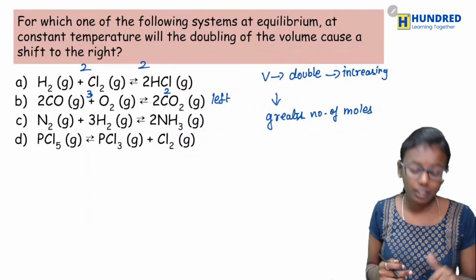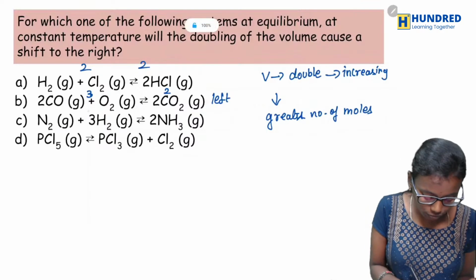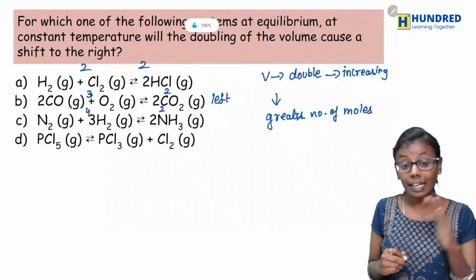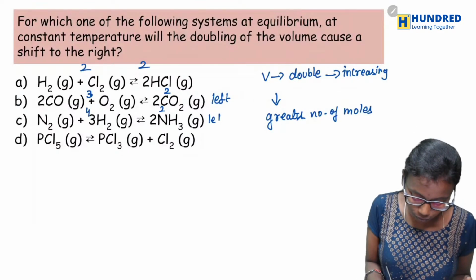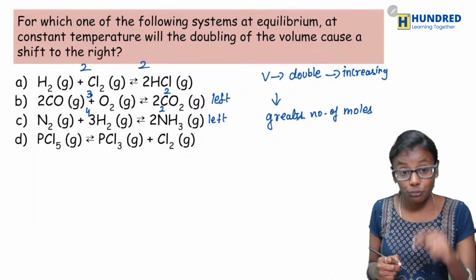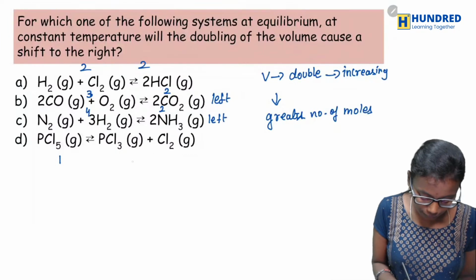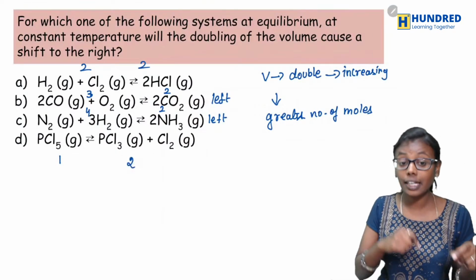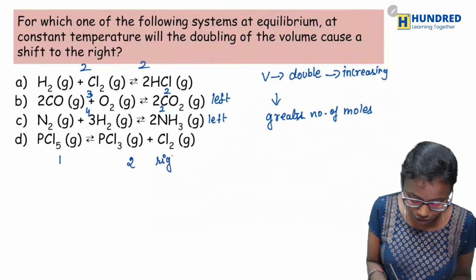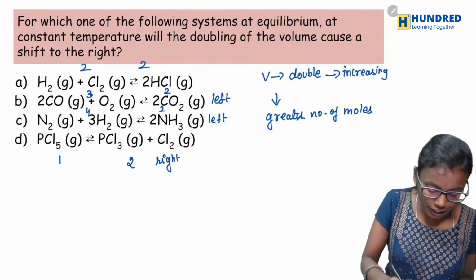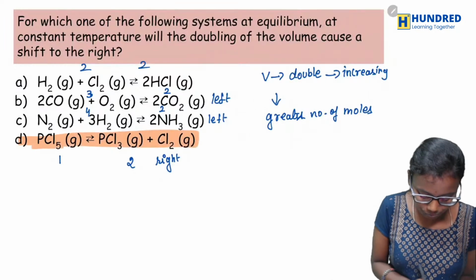For the third one, 3 plus 1, 4, here it is 2. Again the greater number of moles is on the reactant side, so the equilibrium would shift left. See the fourth one, here it is 1 and 1 plus 1, 2. So here the greater number of moles is on the product side, so the equilibrium will shift towards the right. So option B would be the correct answer.